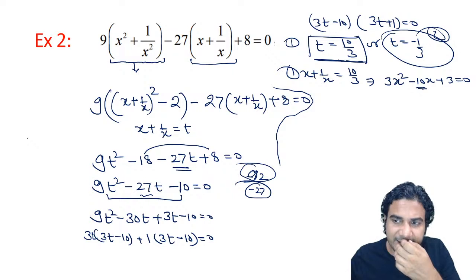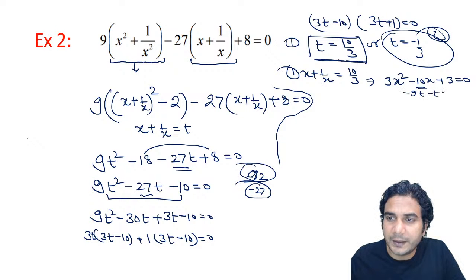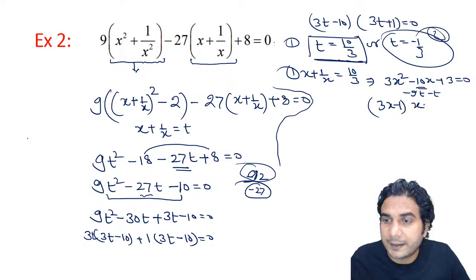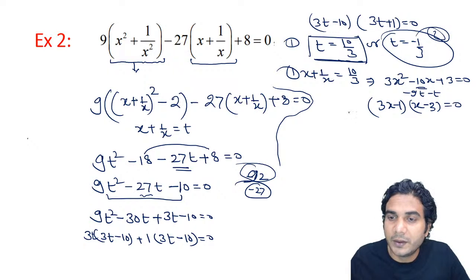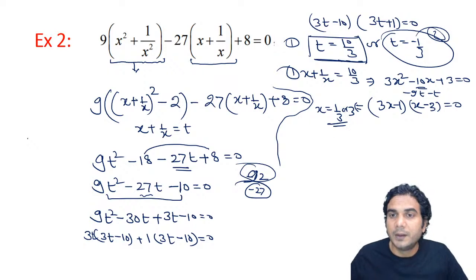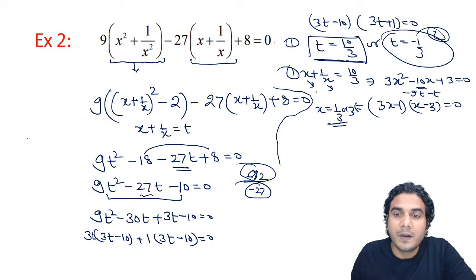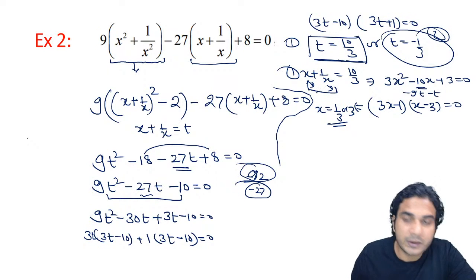Now I can split this. So finally you'll get (3x minus 1), and when you write 3x minus 1, it will be (x minus 3) is equal to 0. So you get two values. So x is equal to, from this you'll get x is equal to 1 by 3 or 3, alright. So this is good because you can see this expression is x and then the reciprocal of it here. So obviously you get one root as a and another root as 1 upon a. Whenever you have such equations in which the equation is written like x plus 1 upon a, it's symmetric.